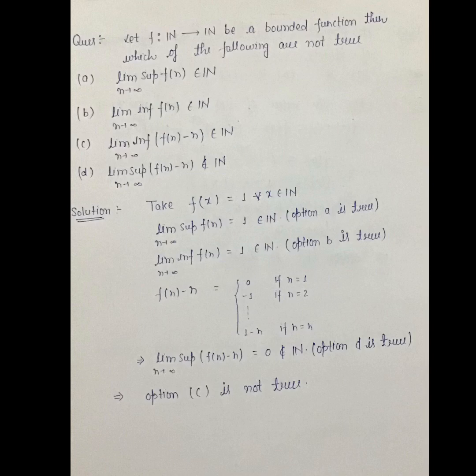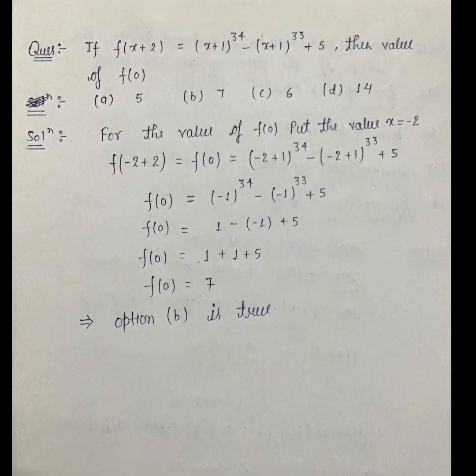But f of n minus n is defined as 0 if n is equal to 1, minus 1 if n is equal to 2, and similarly 1 minus n if n is equal to n. This implies limit superior f of n minus n is equal to 0, which doesn't belong to N. Option D is also true. So which is not true is option C, limit n goes to infinity infimum of f of n minus n belongs to N.